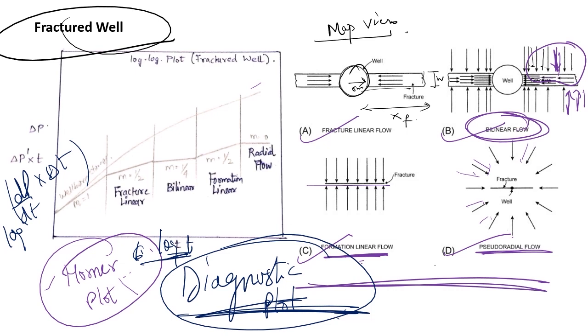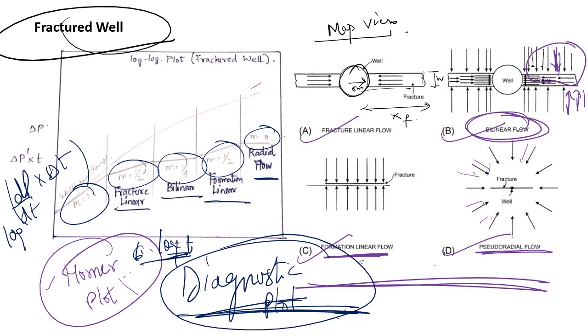Now I will be having slopes of 1, 1/2, 1/4, 1/2 and 0. For radial flow it will be 0, for formation linear 1/2, for bilinear it's 1/4, for fracture linear it's 1/2, and for wellbore storage it will be 1. I will be discussing this in detail when I discuss diagnostic plots. As of now, let's move further.